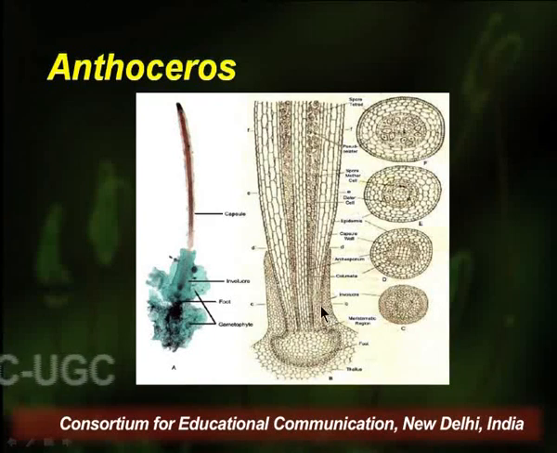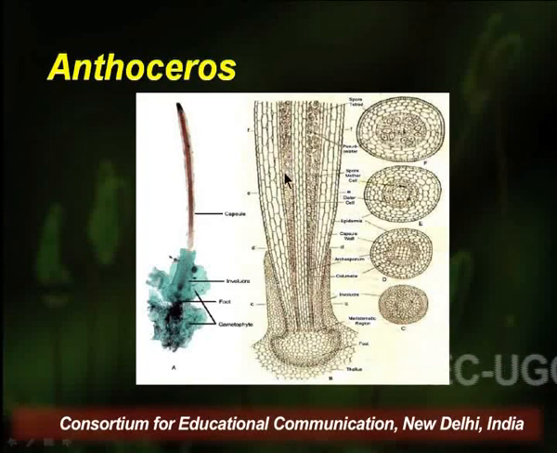Just above this meristematic zone lies the capsule. The capsule in Anthoceros is long and slender. In the center of the capsule lies an elongated group of cells called the columella. Surrounding the columella lie spores and pseudoelaters, and these structures are surrounded by multi-layered jacket cells.